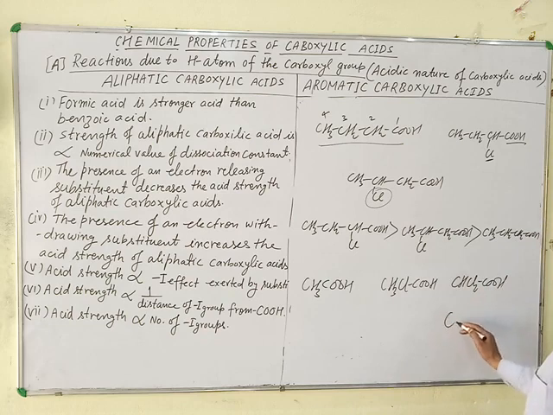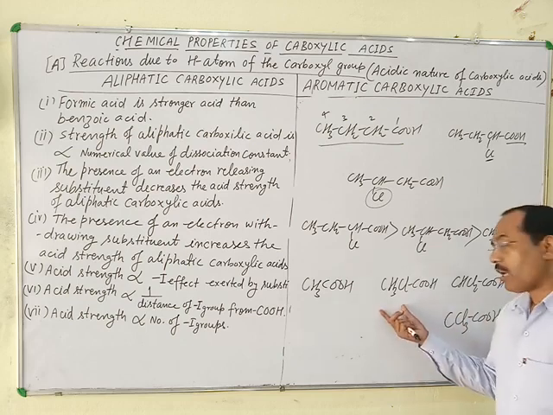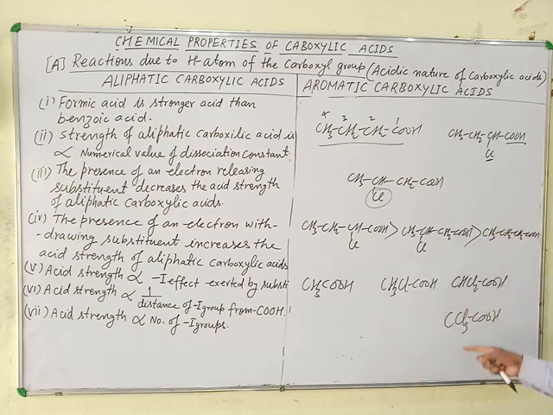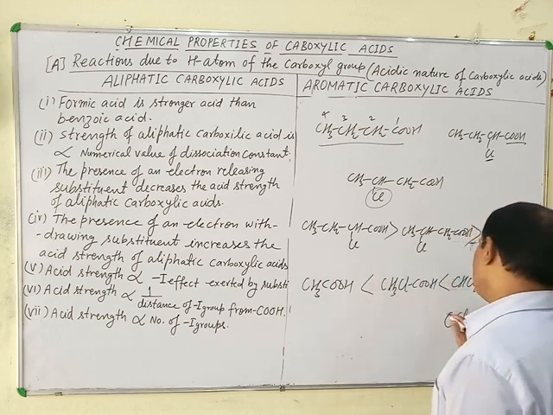And this is trichloroacetic acid. Position of all the substituents is identical, same. All the 1, 2 or 3 chlorine atoms are present at the same position. As the number of minus I group increases, acidic strength of carboxylic acid also increases. That's why the correct order of acidic strength is this.